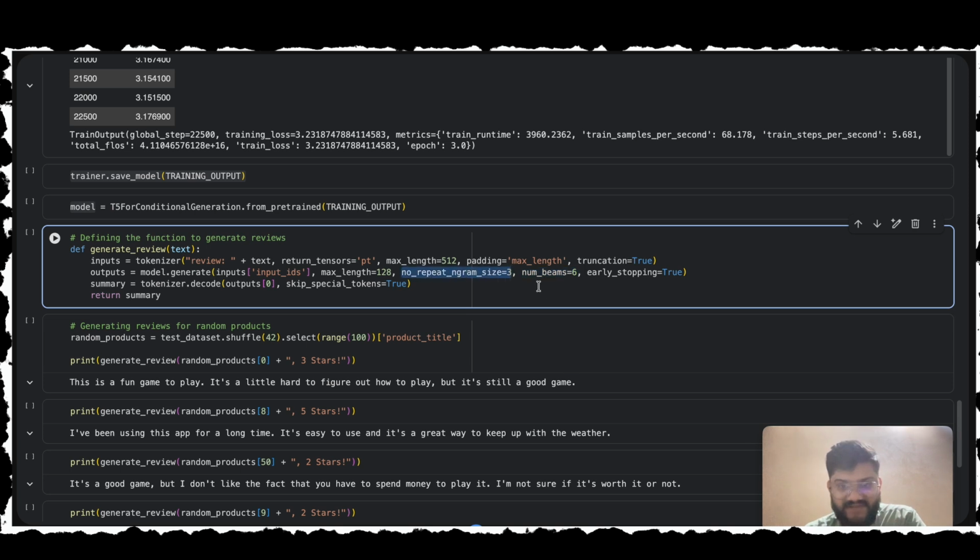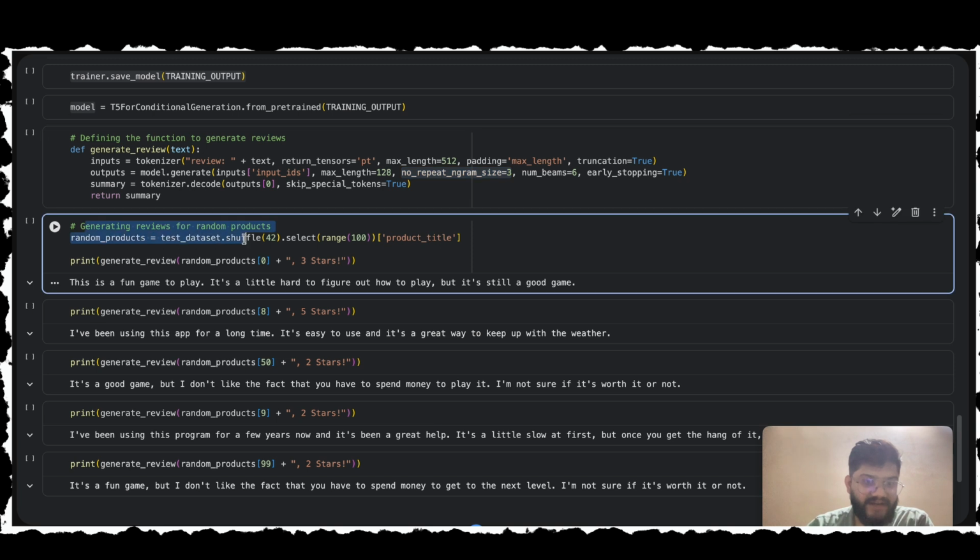And this specific argument prevents the AI from getting stuck in a loop, for example like very, very, very good. If it sees a 3-word sentence it already used, it's forced to pick a different word.